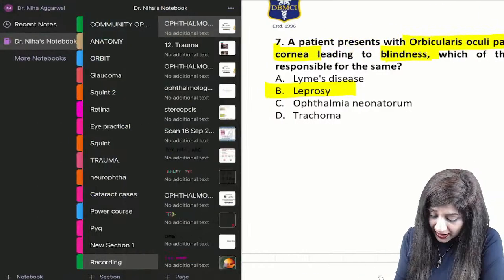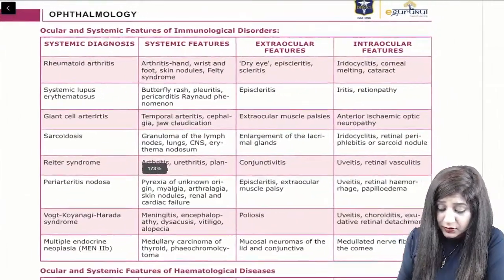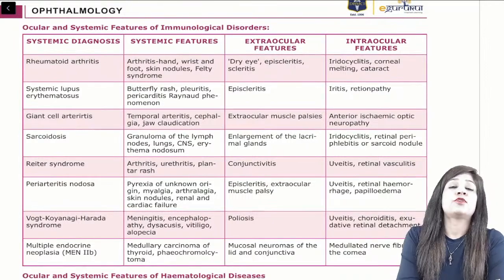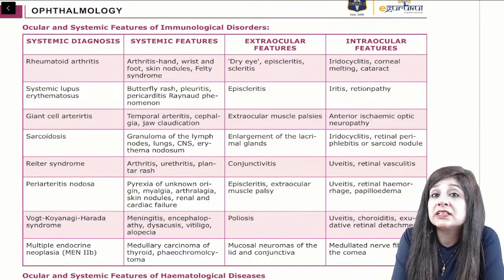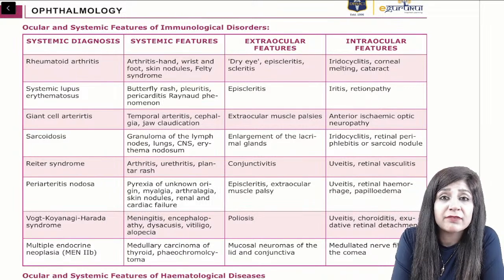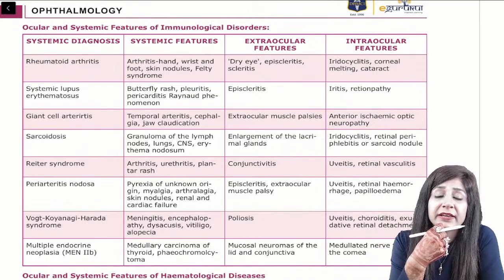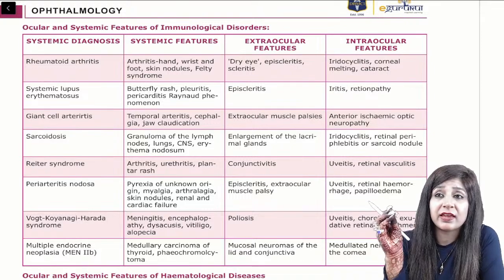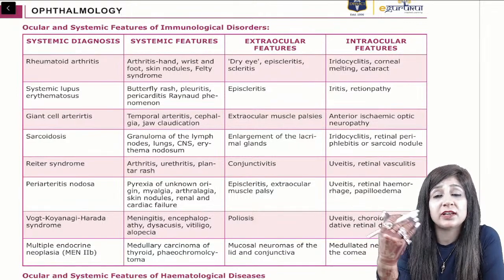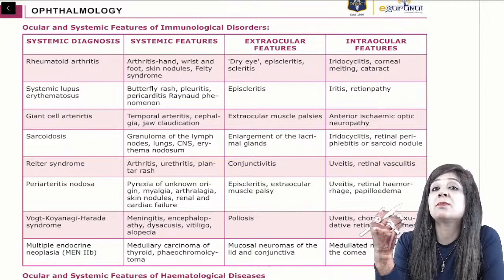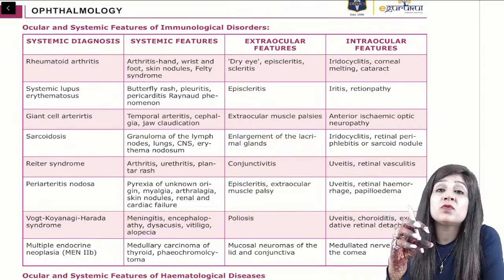So I hope you have this one with you, the part that I have given you as a part of your workbook also, ocular and the systemic features of immunological disorders. It's a pearl, guys, and if you do not have, then you can DM me. I will also put this one in the telegram group. This will help you like anything whenever you are having the questions on the syndromes or in inherited disorders, infectious disorders, immunological disorders, because whenever questions will come on these syndromes, it will come as a whole.